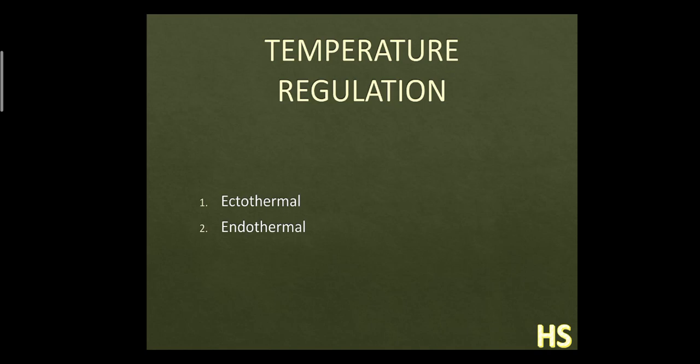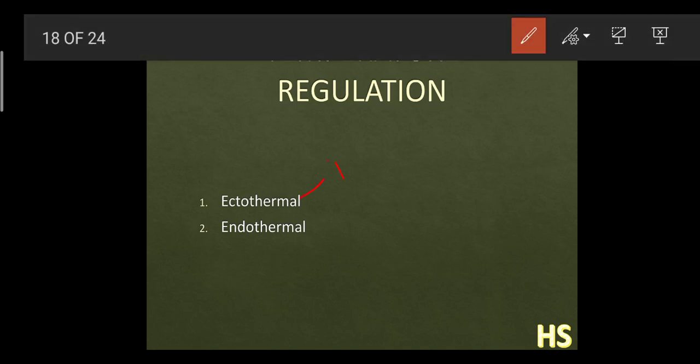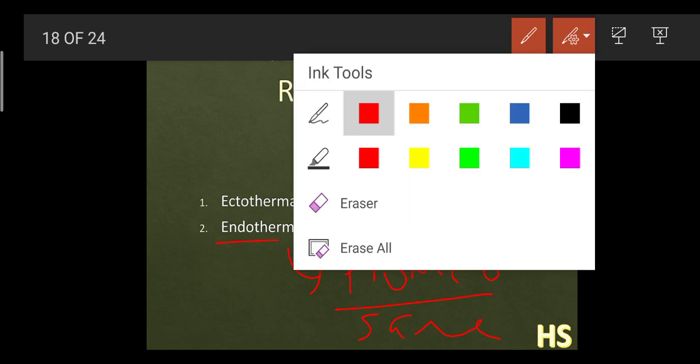So ectothermals are also called the cold-blooded, and they have a special substituted word, that is poikilothermal. And endothermal has the special word called homeothermal. Homeo means same, and poikilo means varying. Varying means changing, because they can change their body temperature, and homeo means the same.